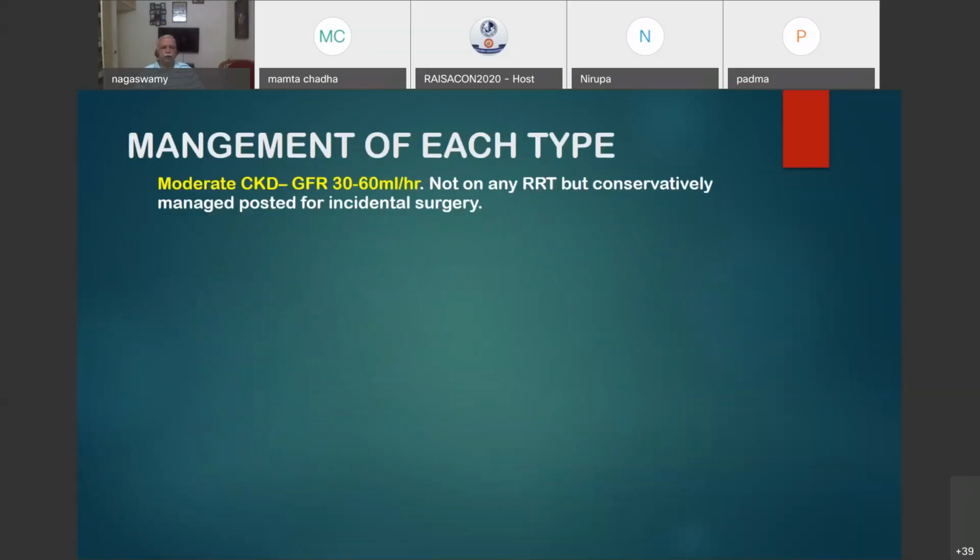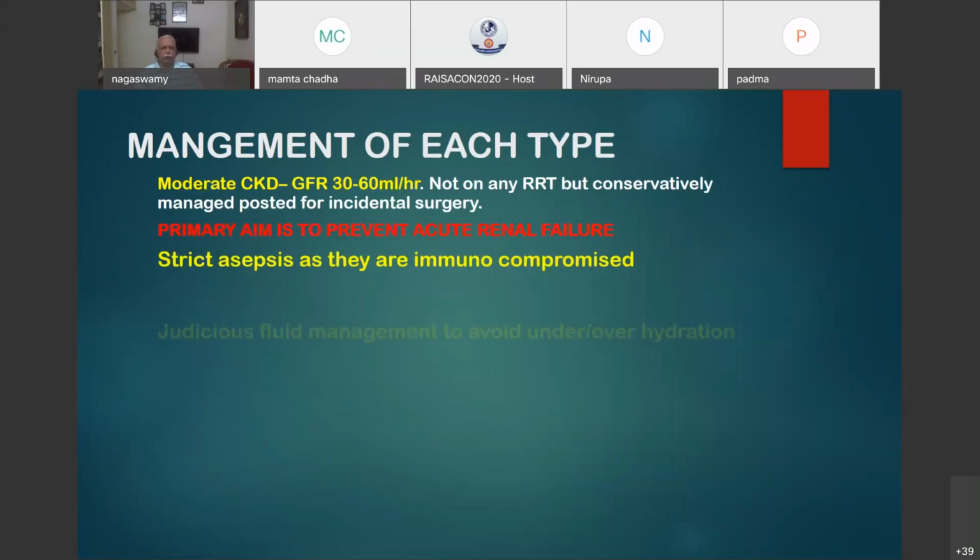So moderate failure with the 30 to 60 ml GFR, not on RRT, conservatively managed, posted for incidental surgery. As I told Dr. Patel, you can admit them for surgery. There is no contraindication. Primary aim is to prevent acute renal failure. Strict asepsis, they are immunocompromised. They may not be on actual immunosuppressive drugs, but they may be immunocompromised.